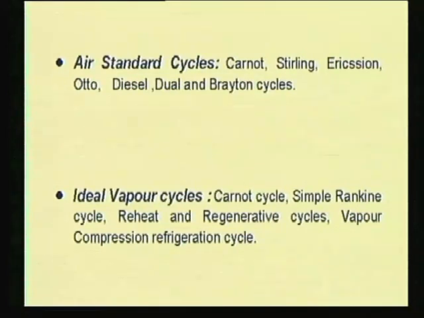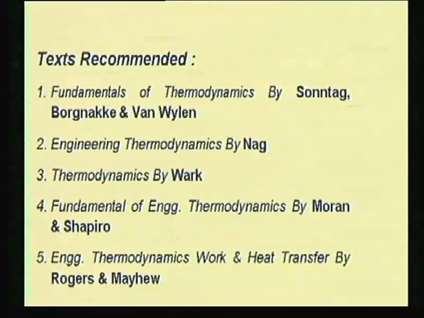There are air standard cycles, there are vapor cycles. Air standard cycles deal with air as the working system. Vapor cycles deal with vapor, that means the system which changes from liquid to vapor phase as it goes around the cycle. So there are a number of vapor cycles: Carnot cycles, simple Rankine cycle, reheat and regenerative cycles, vapor compression refrigeration cycles. Now after that, this ends your course outline. Text recommended, which is very important.